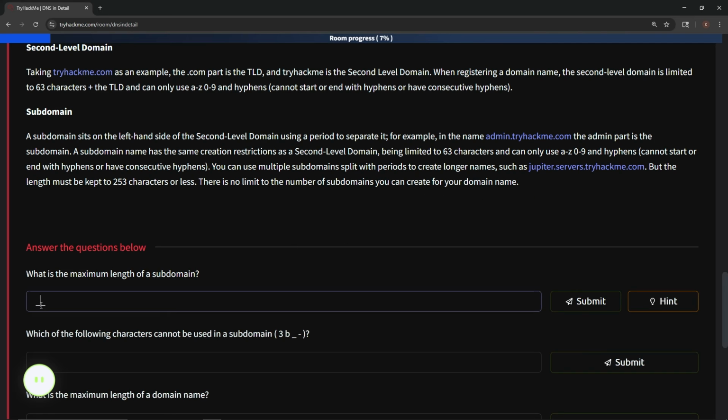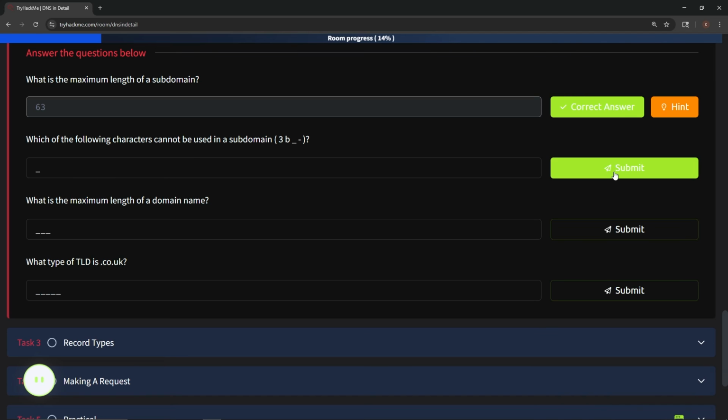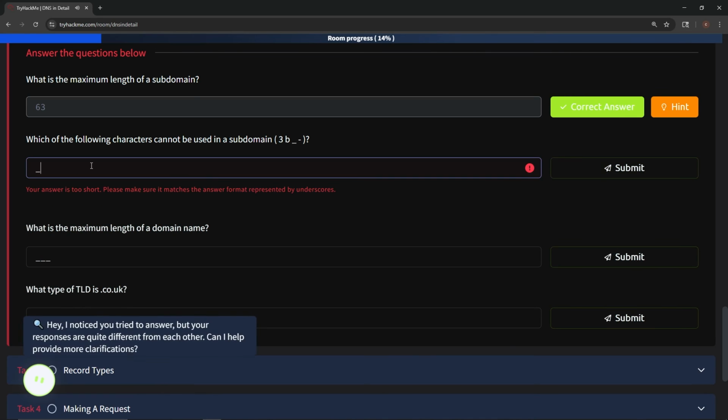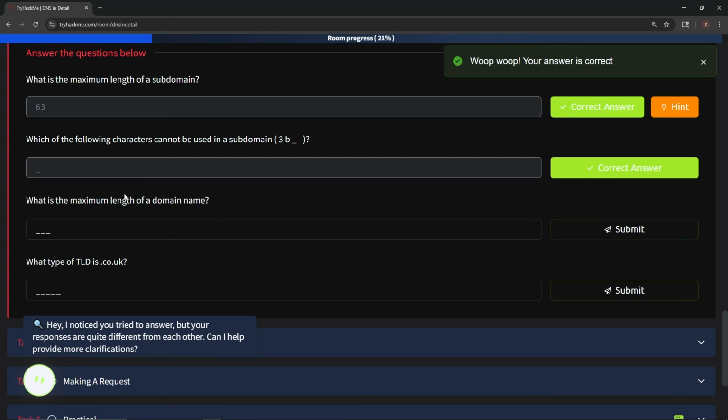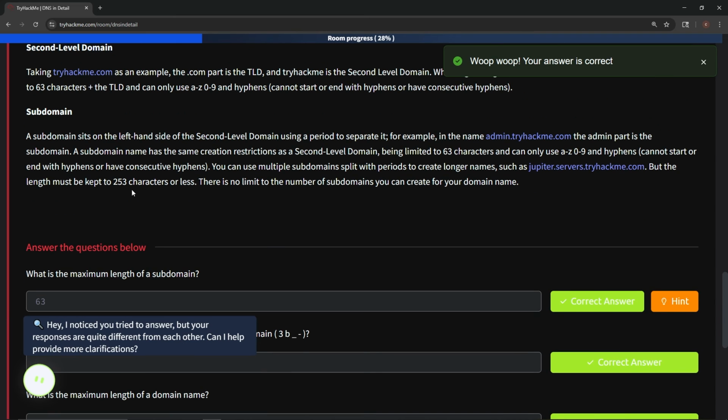Okay. So what's the max length? 63. Let's see if that's right. It is. Which of the following characters cannot be used in the subdomain? Definitely the underscore. Let's see if we can just push submit. No, we got to actually type it out. Underscore. Okay. Submit it. There we go. So what's the maximum length of a domain name? 253. Submit. I don't understand why it's 253 and not 254. It feels like they're starting counting from 0. But that doesn't make sense because how could it be 0?